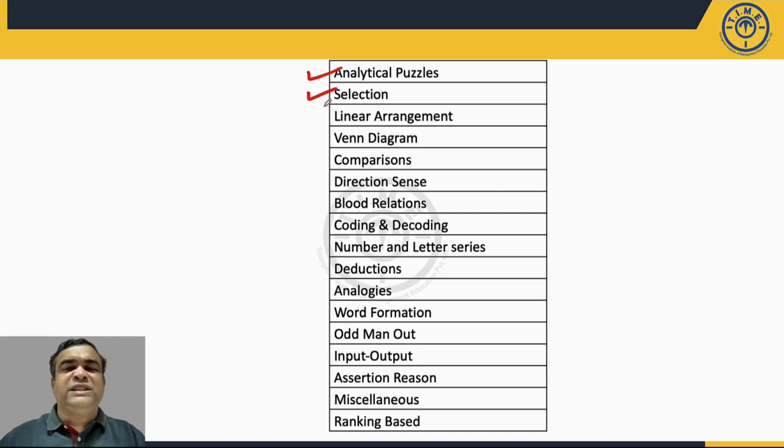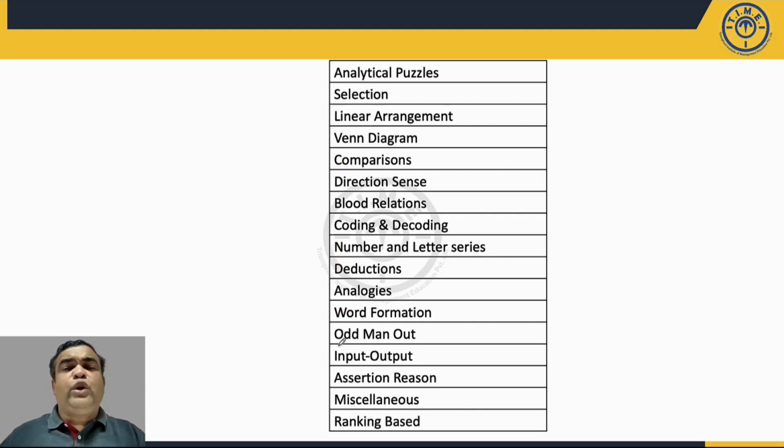Under that, selections were there, linear arrangements, comparison questions were there. You can see Venn diagram questions, direction sense, blood relations, coding decoding, number and letter series, deductions, analogies, word formation, odd man out, input output. And here you will find some questions based on your critical reasoning were also asked.